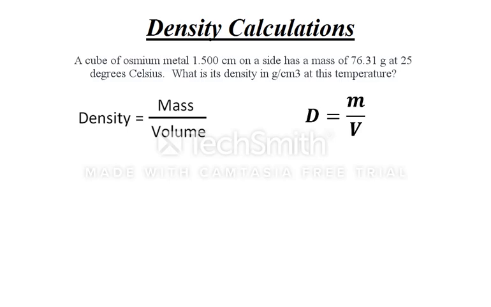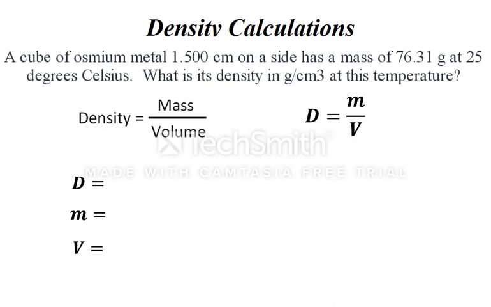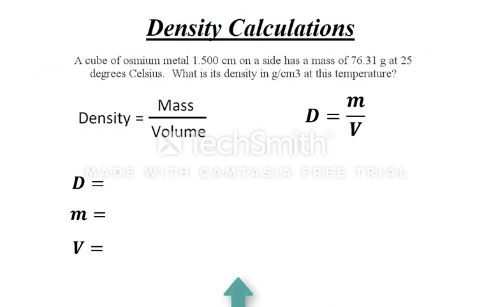Now that we know the equation, we should list out our variables to see what we know and what we don't know. We can find the values for these variables by looking in the problem. The question is asking me for what the density is, so I don't know that one yet. I can put a question mark in front of that one for now. The mass is given to me as 76.31 grams, so I can write that one down here.